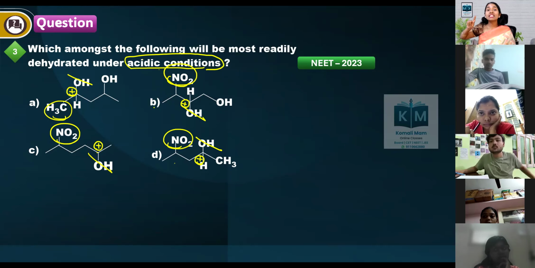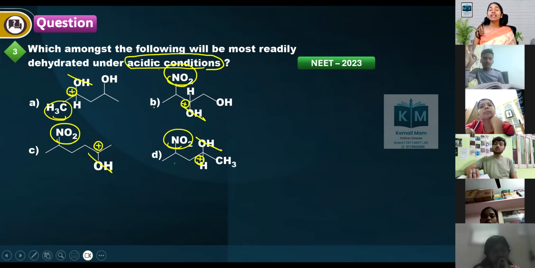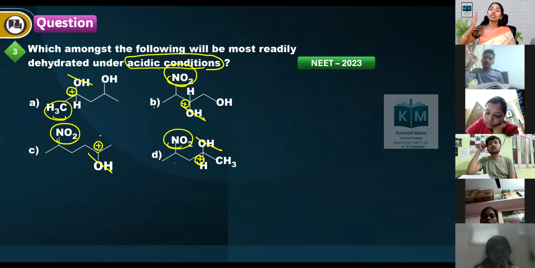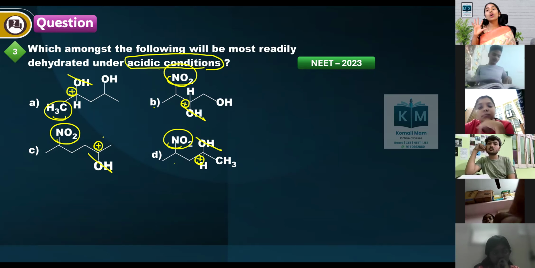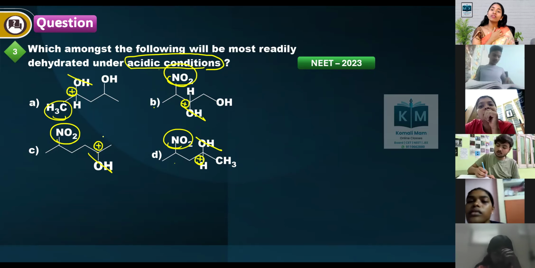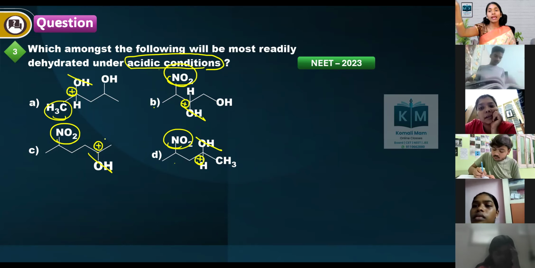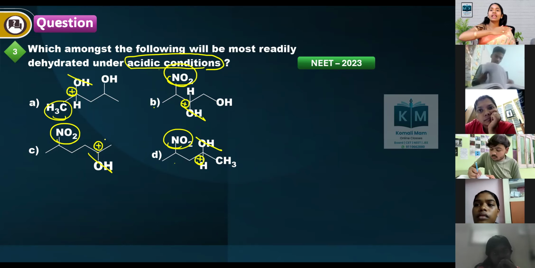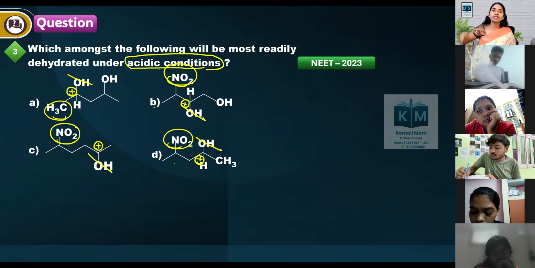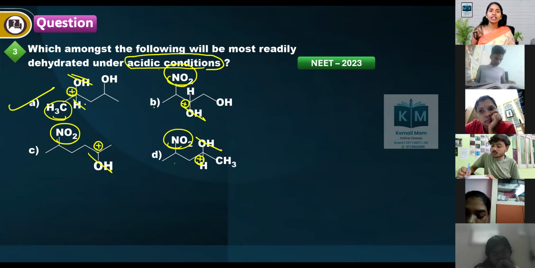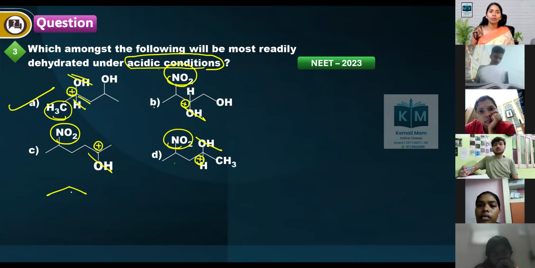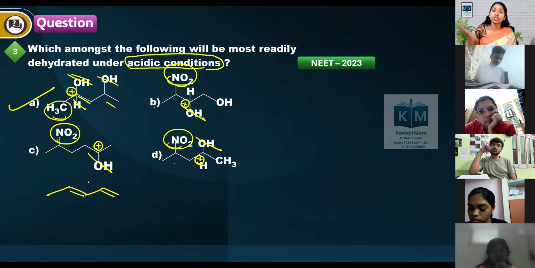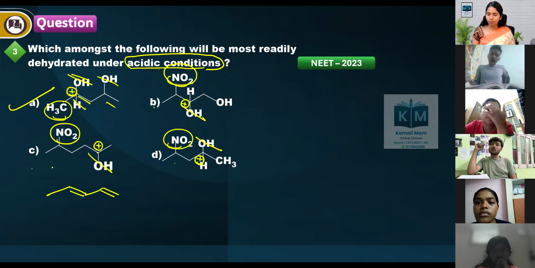Why? Because acidic condition is mentioned, so dehydration in acidic conditions has carbocation as an intermediate. If no acidic condition is mentioned, then what do we do? We look for the more electron withdrawing group, like in the previous question: NO2 group and CN group, then CHO, then COCH3. That is the order. Then OH and H are removed, giving one double bond, and if you remove another OH, one more double bond, even extended conjugation. We get a more stable product in option number 1.